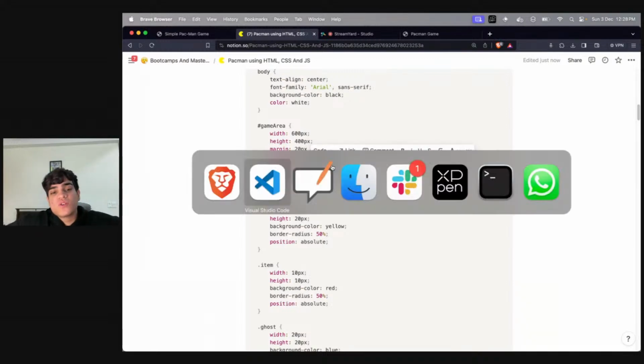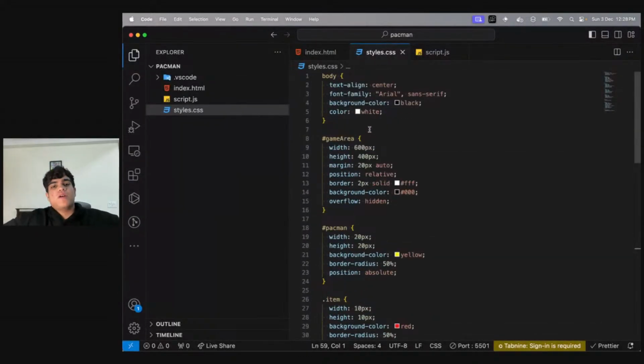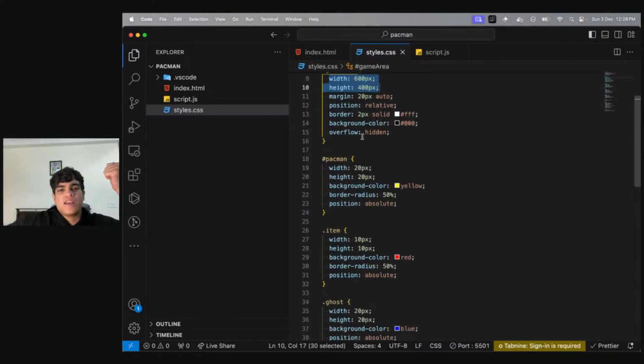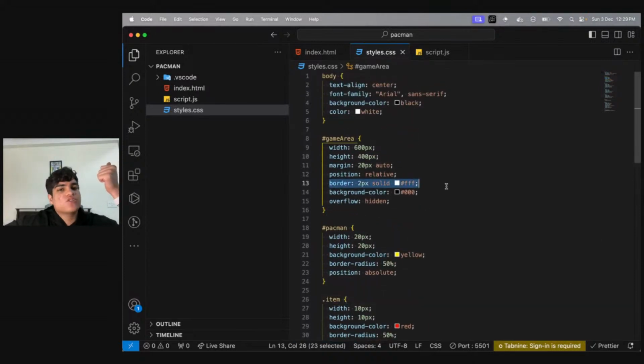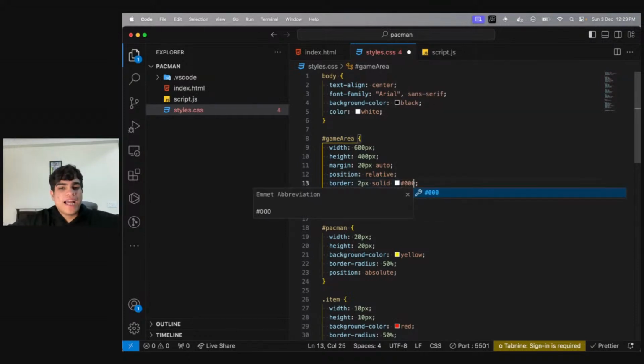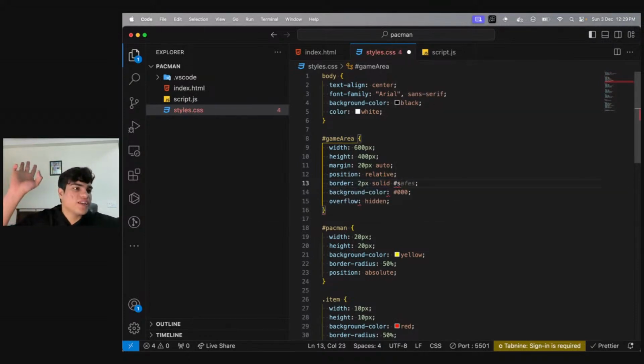So again, let me just go through all of the code again, right? Body, I've given a background color of black, color of white, font family Arial, which is a simpler text, text align center, meaning everything will be centered. Game area has a width and height, right? Spy Guy is saying buttons are visible. Yes, Spy Guy. So basically, look at this code. The game area needs to have a border of white. I think you must have given a border of black because accidentally that was the code that was there.